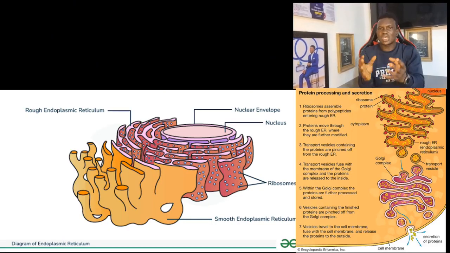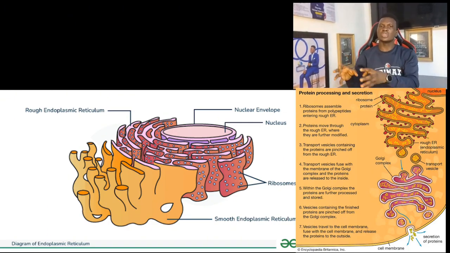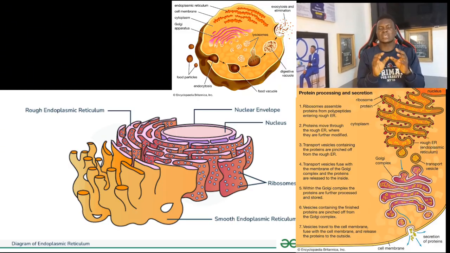After this protein has been modified, the protein will be transported outside the cell for use. So what transports within the cell? Endoplasmic reticulum. What transports outside the cell? The Golgi apparatus. I hope you are following what we are doing. Another thing that the Golgi apparatus produces is lysosome. Lysosomes are small structures that help to degrade unwanted materials in the cell.